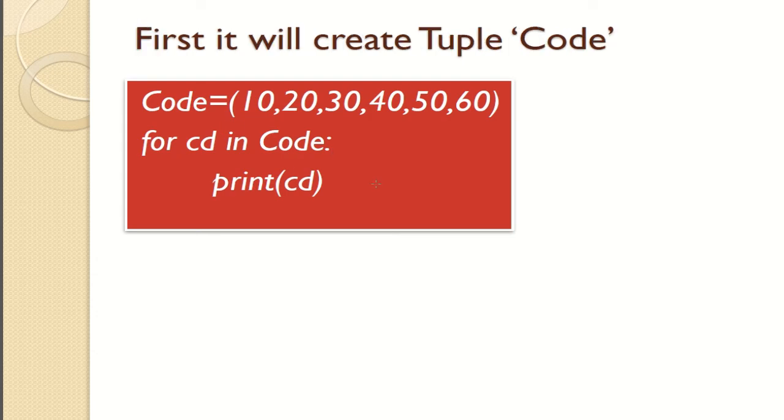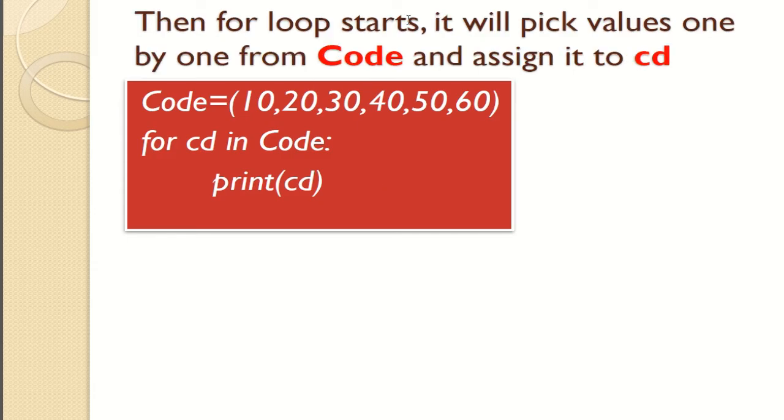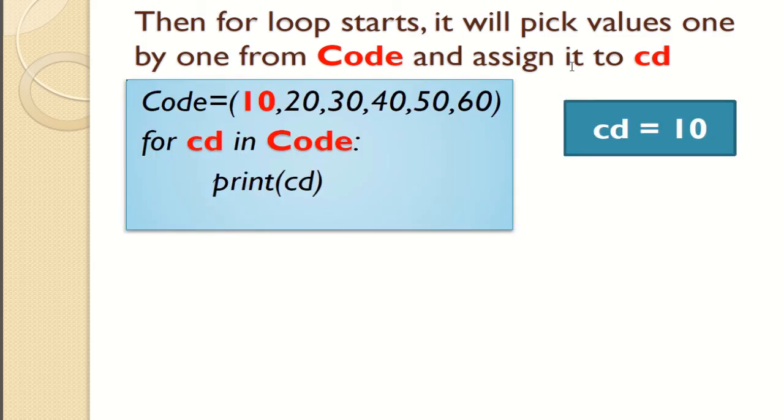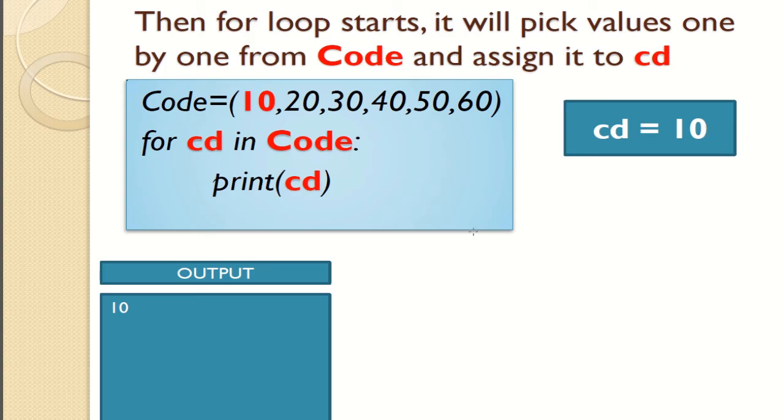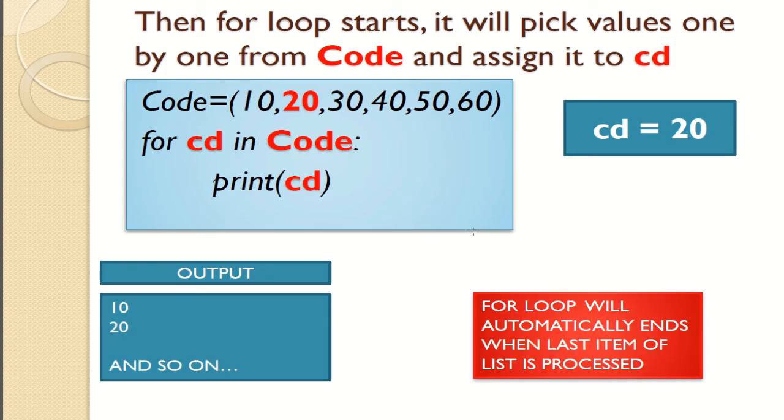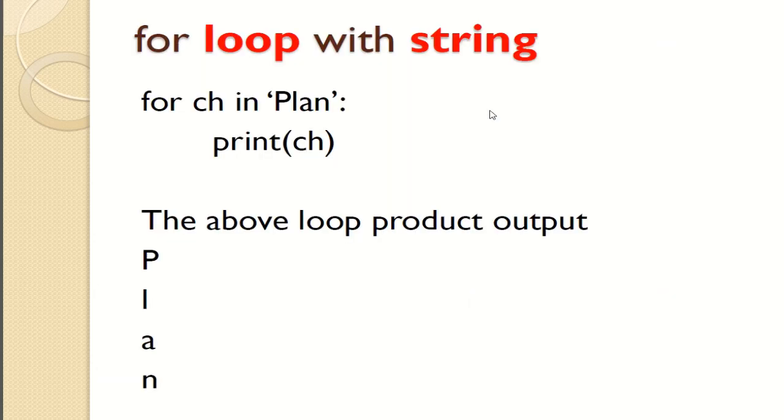So how does it work? First it will create the tuple code, like this is the tuple code. Then the for loop starts, it will pick values one by one from code and assign them to cd, meaning cd equals 10, then 20, then 30. You will get the output as 10, then 20, and the for loop will automatically end when the last item of the list is processed, like when 60 is processed, and it will close.